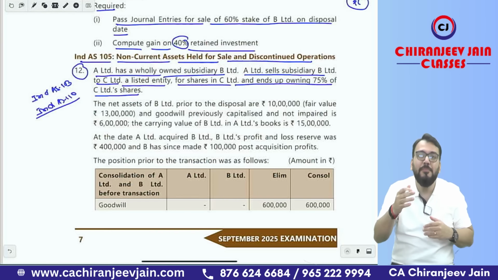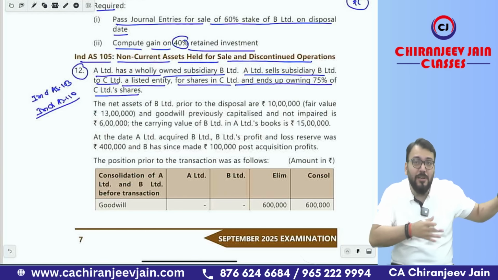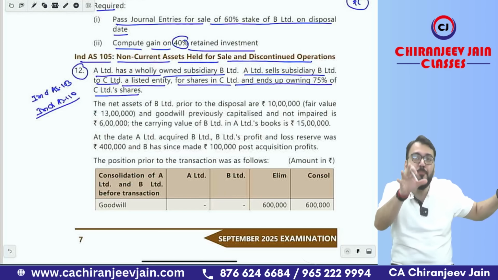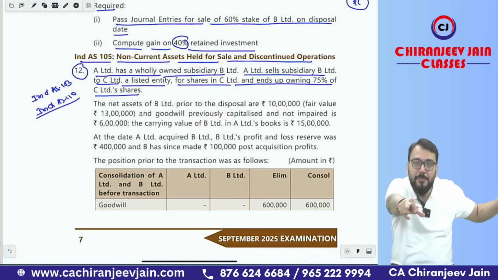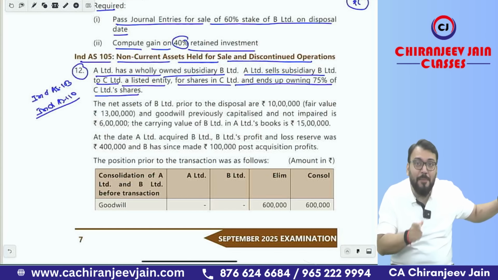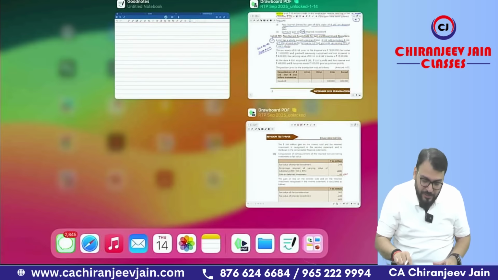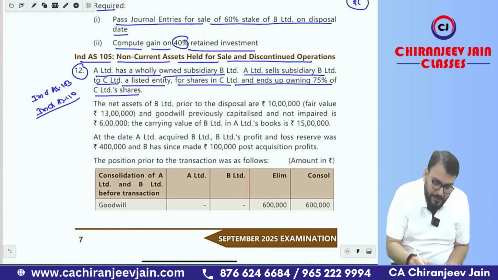Are you able to understand? Suppose this is B Limited and you are C Limited. So I have sold 100% equity shares of B Limited to you. So it means now you become the parent company of B Limited, and in return I got 75% equity shares of C Limited from you. It means now I am controlling you, and via you I am controlling B Limited. Got this point? Let me explain the scenario, what actually happened.